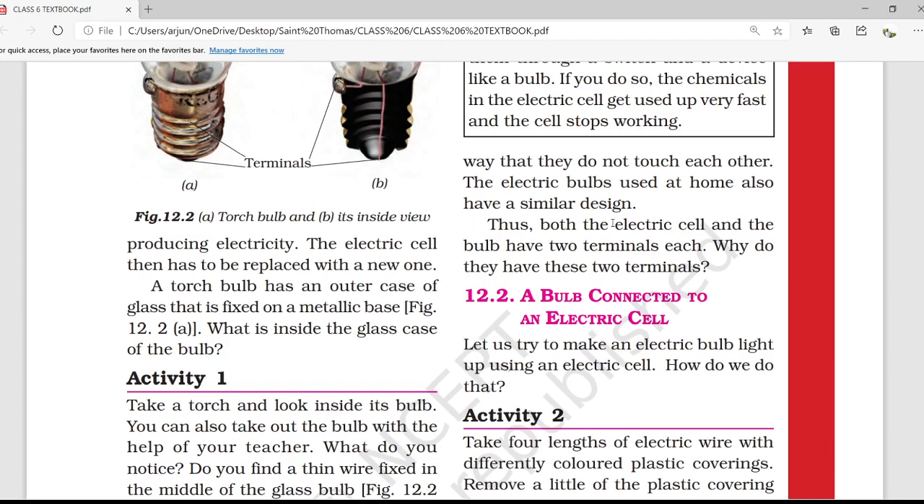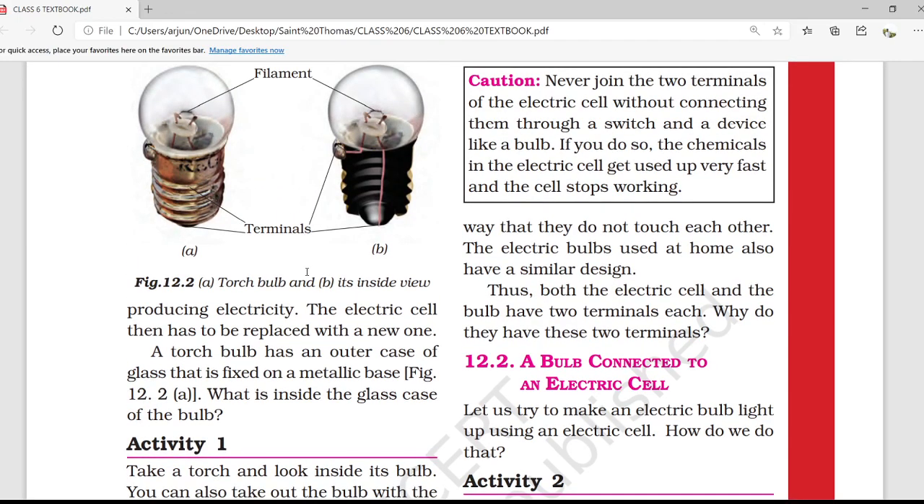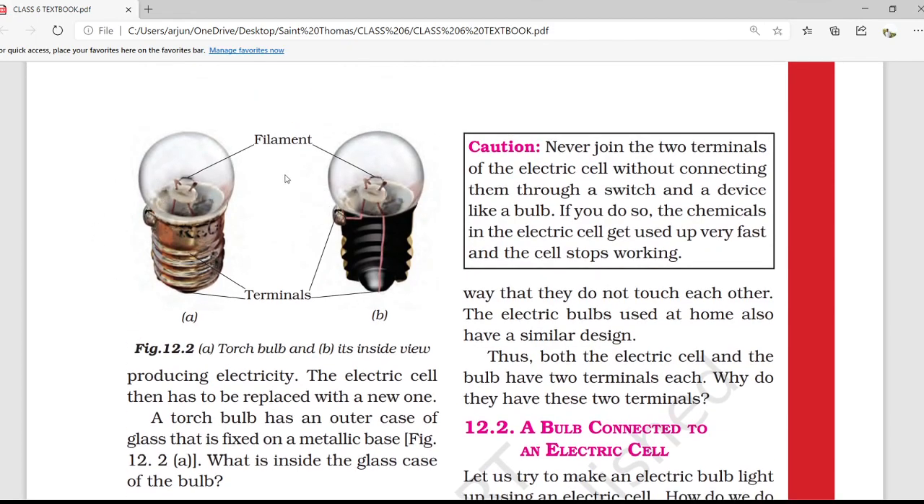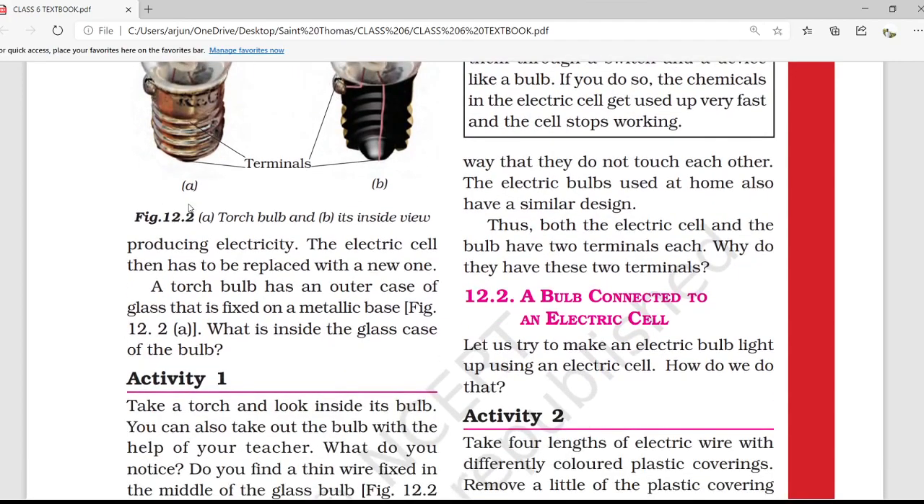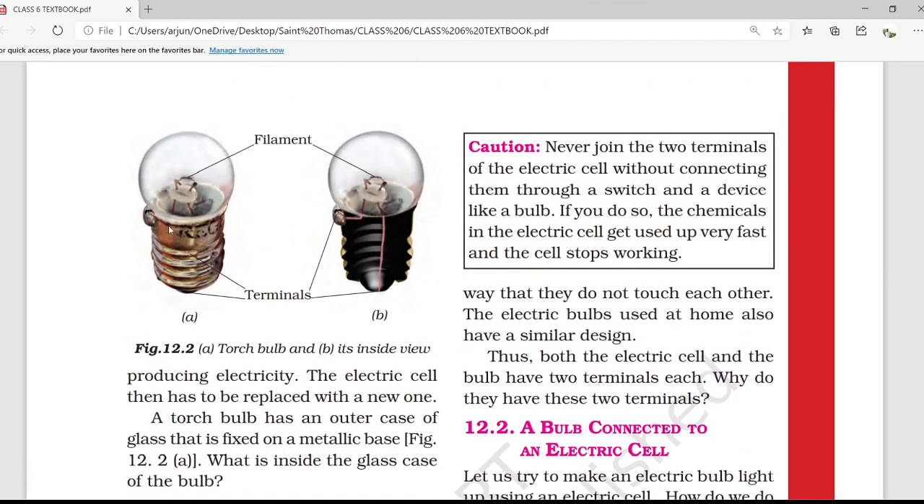A torch bulb has an outer case of glass that is fixed on a metallic base. Figure 12.2a. Here you can see this type of bulb fixed in the torch. What is inside the glass case of the bulb? So what is this called? That we will study in the next lecture.